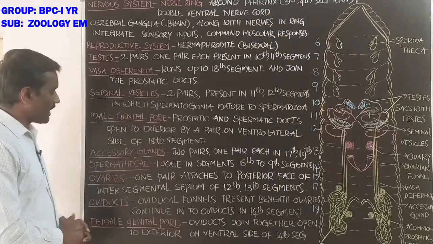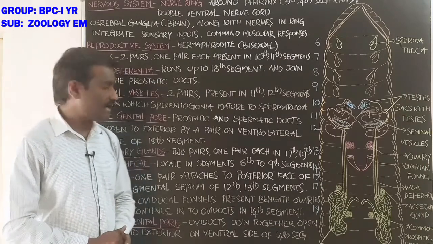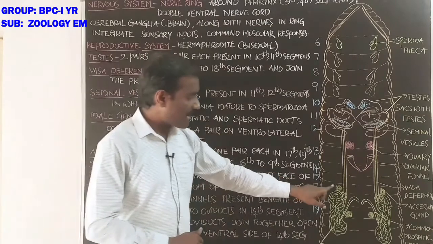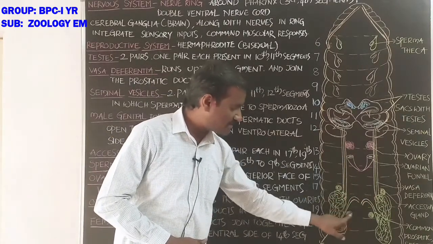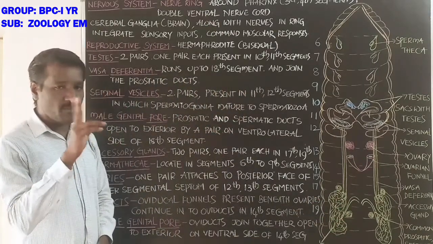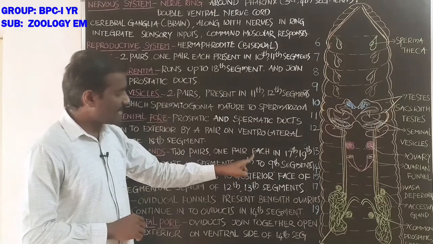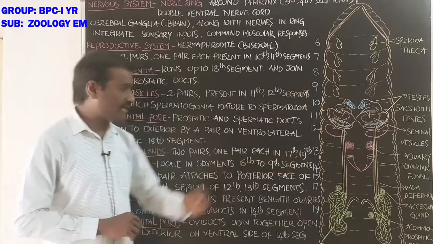Okay. Next, the accessory glands. These are two pairs in number, one pair in the 17th segment and another pair in the 19th segment. These are the two pairs of accessory glands, one pair each in the 17th and 19th segments.